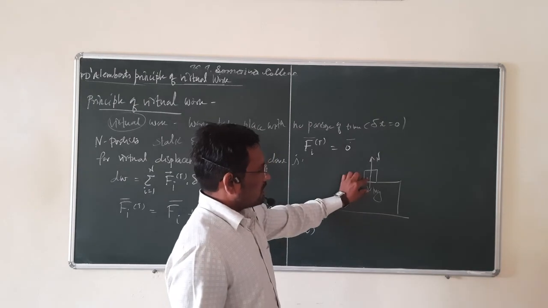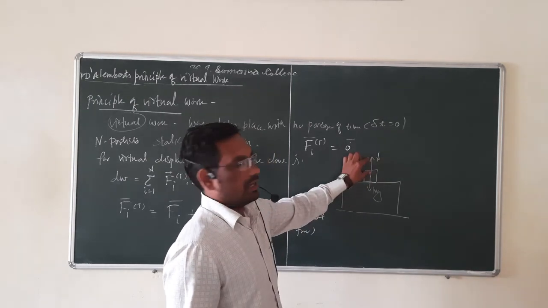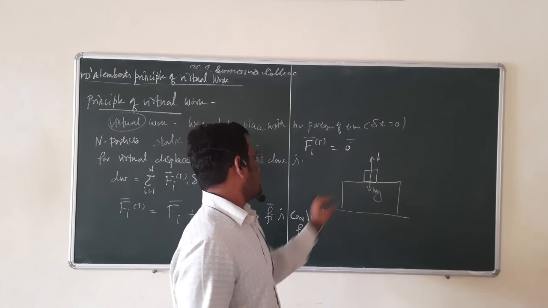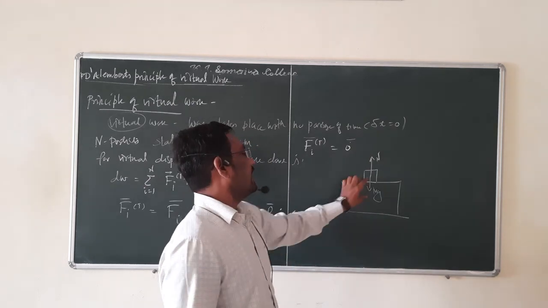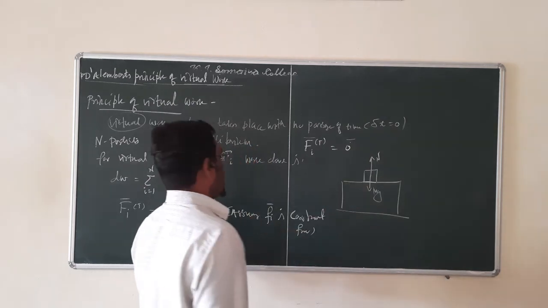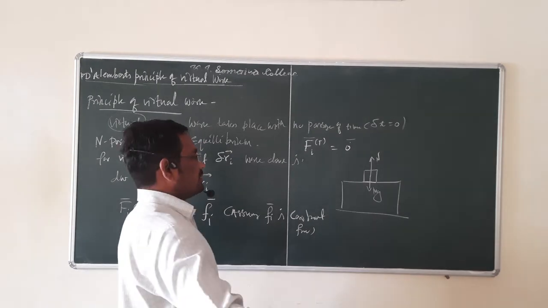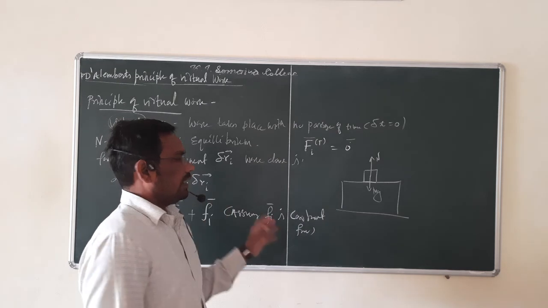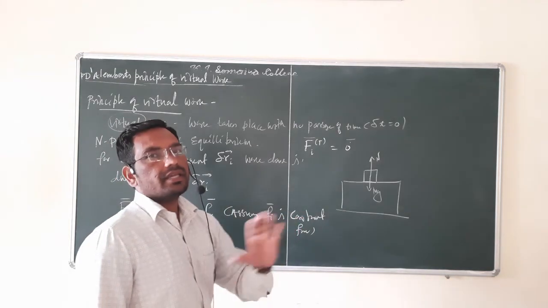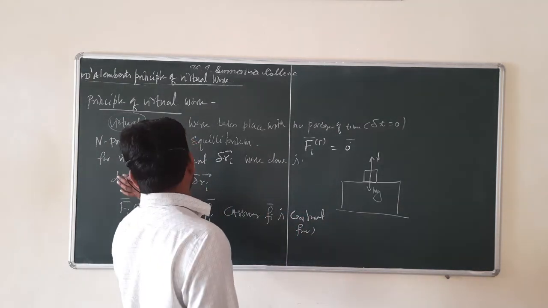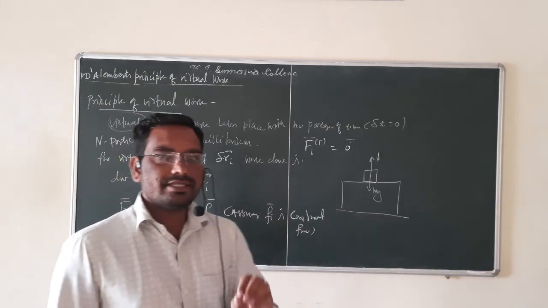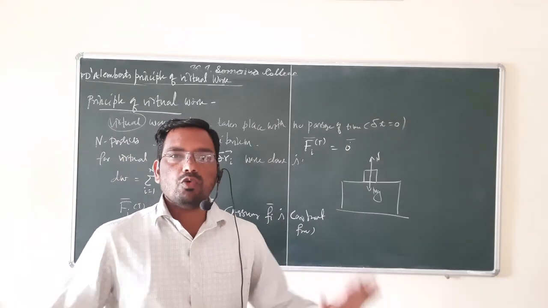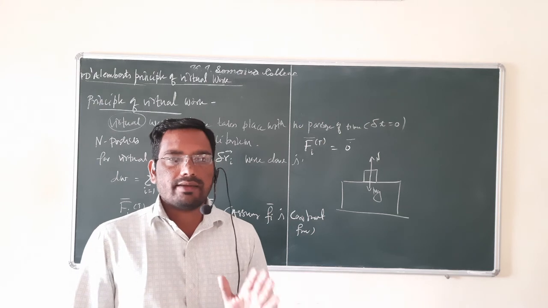So the gravitational force is equal to the normal reaction. The normal reaction is the constraint force, and mg is the actual force. Likewise, you can do the same calculations for any object in static equilibrium, meaning the object is stationary, not moving, at rest.